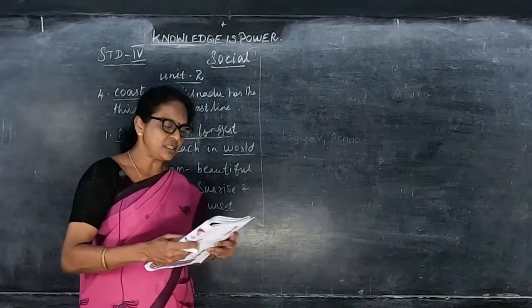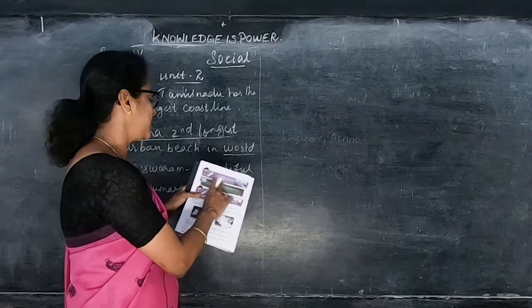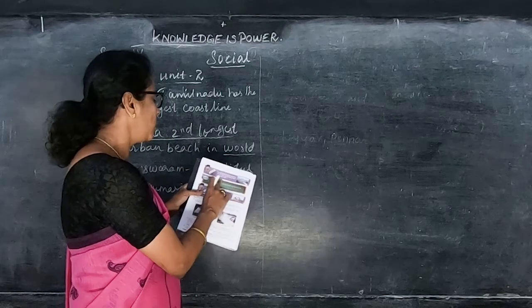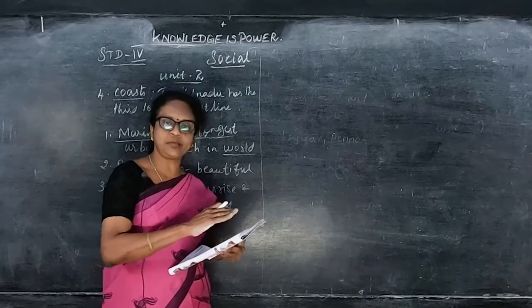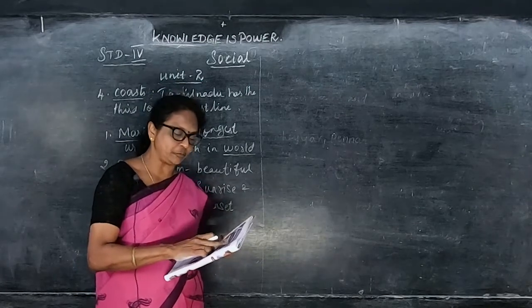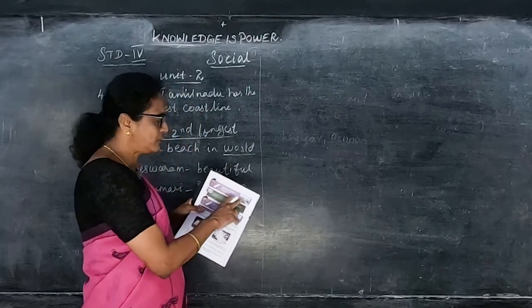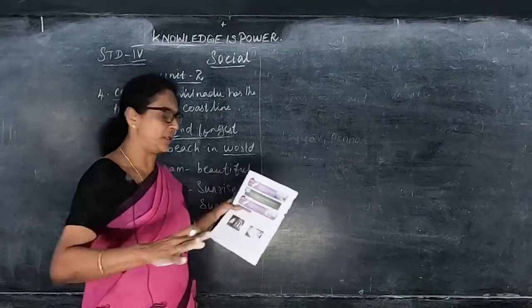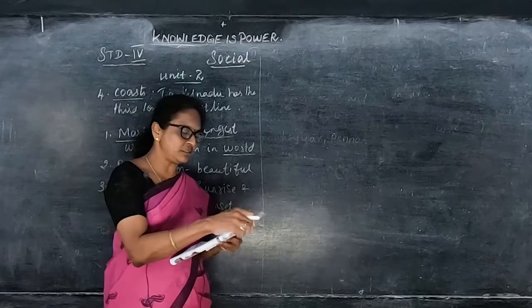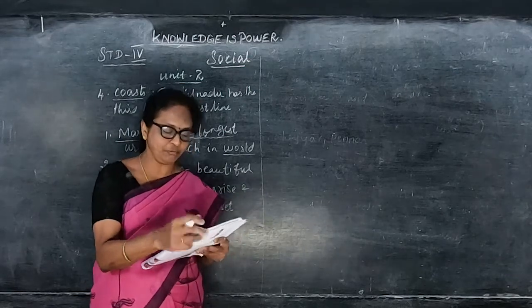Now after this, Pamban Bridge in Rameswaram is India's first sea bridge, opened in the year 1914. The train goes over the top, and when a ship comes, the bridge will open. This bridge was opened in the year 1914.